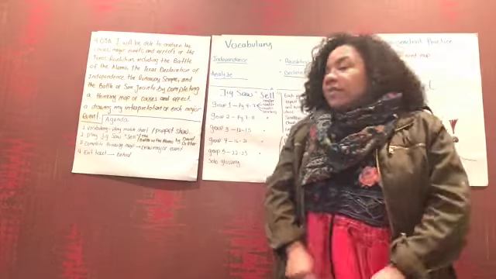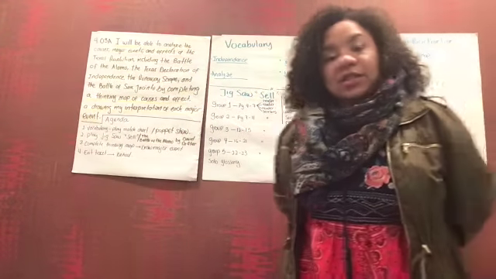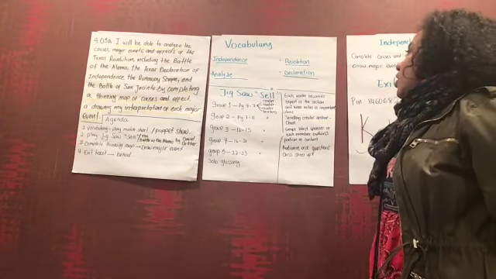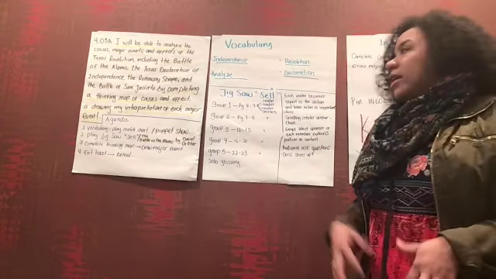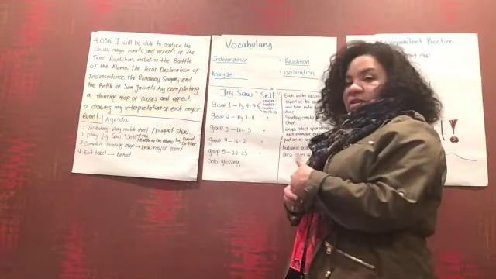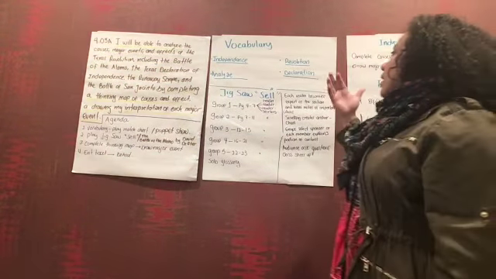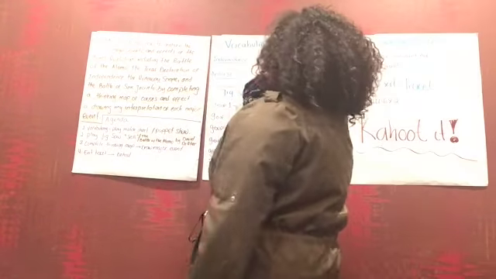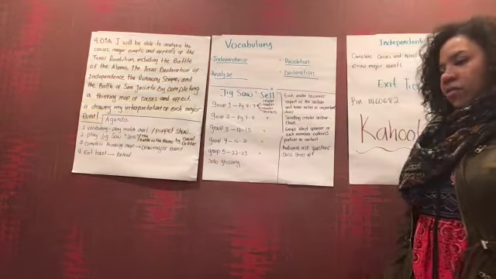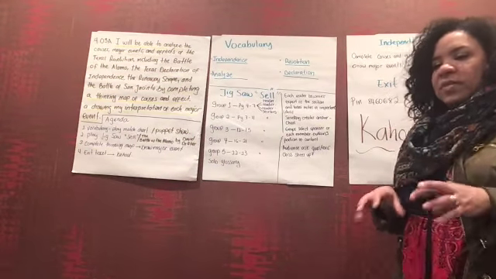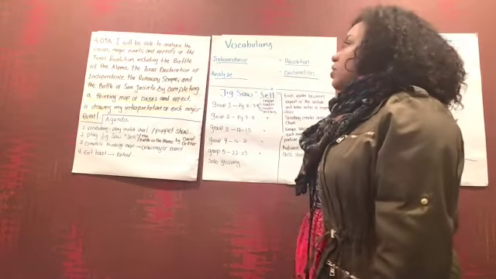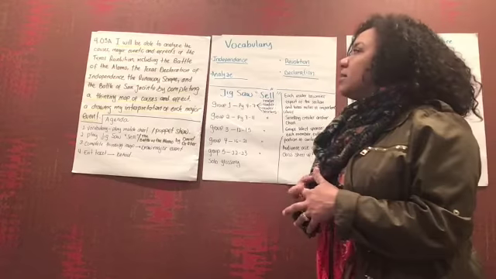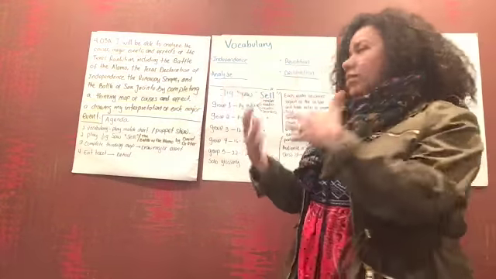Okay, who can tell me the definition of declaration? Yes, it's formal, an official document that declares that something has happened officially. And in this case, the declaration was the Declaration of Independence of Texas from the Mexican government, right? Who can tell me what the word analyze is? Very good. The word analyze is to study something closely and carefully. And this is what we are going to do today. Today we are going to look closely at those causes, major events, and effects